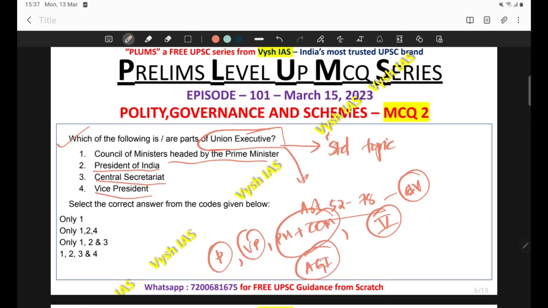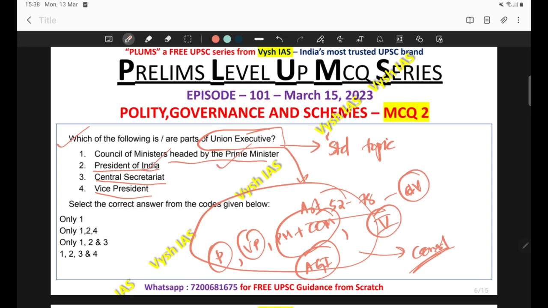So these are the only things which are mentioned in the constitution regarding the Union Executive. Since in part 5 nothing else is mentioned, you can infer that the Union Executive is going to constitute only those mentioned in the constitution. Now, which of the options are mentioned in the constitution? In the options it is given, Council of Ministers headed by Prime Minister. Yes, this is mentioned in the constitution. Second, President of India, this is also mentioned.